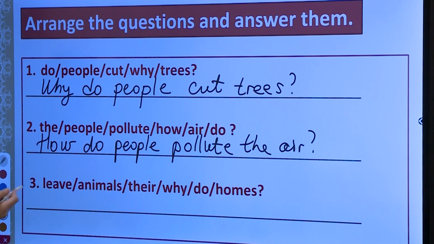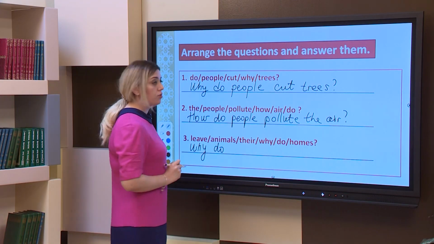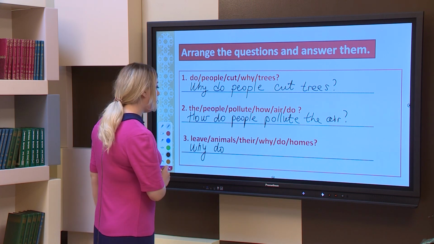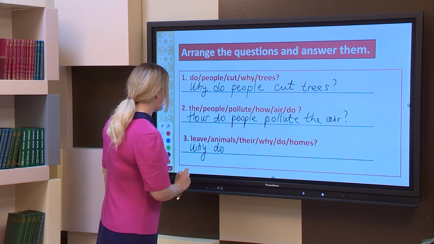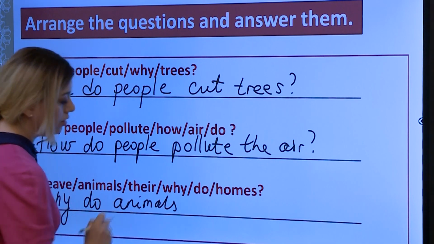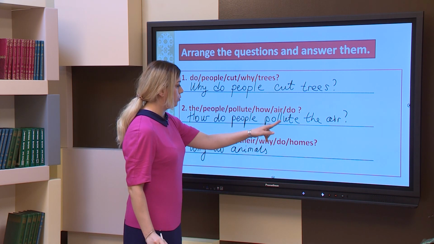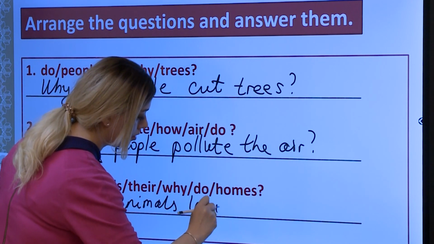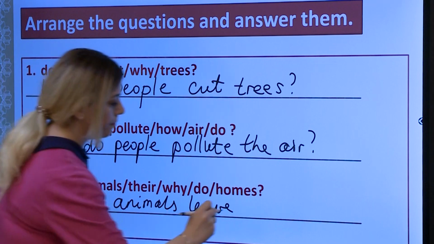And the last one, leave animals there. Why do animals? Let's begin. Why? Again, because it's a question word. Why do, then we should choose a subject. Why do people? Now our subject will be the animals. Why do animals? Then we need a verb. You see, people cut, people pollute, the animals leave. Animals leave their homes.